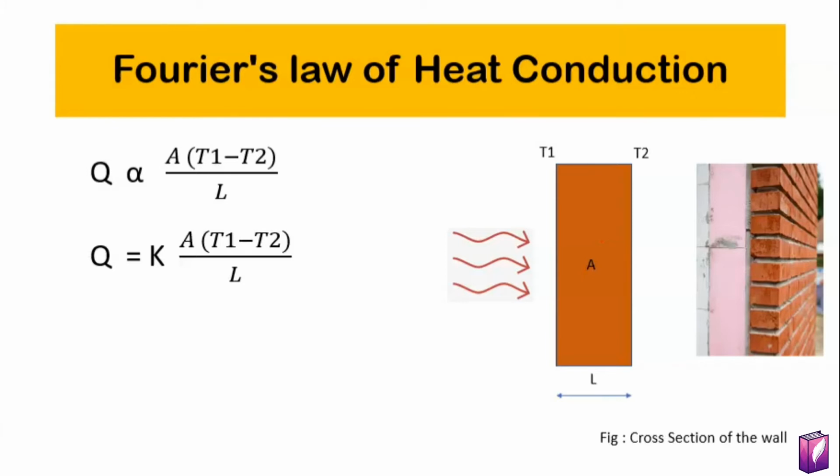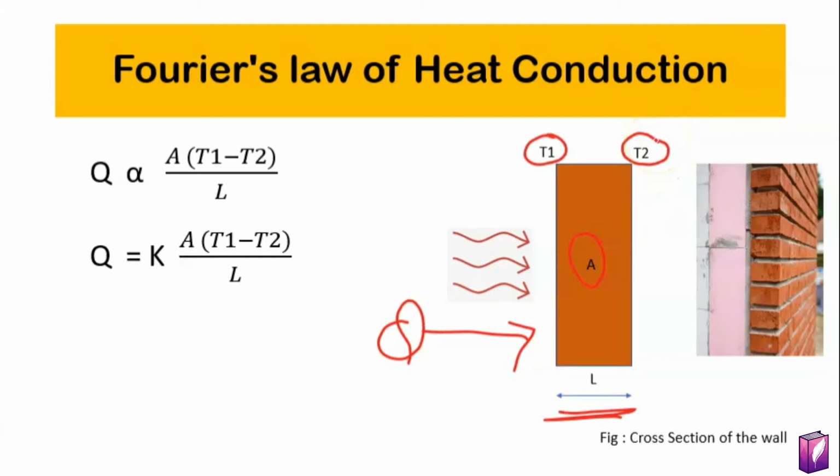Suppose this is a wall and we transfer heat Q to it, and let A be the area of that wall. Now when will the heat transfer? The heat will transfer when the temperature on both sides is different. Suppose this side has temperature T1 and this side has temperature T2.